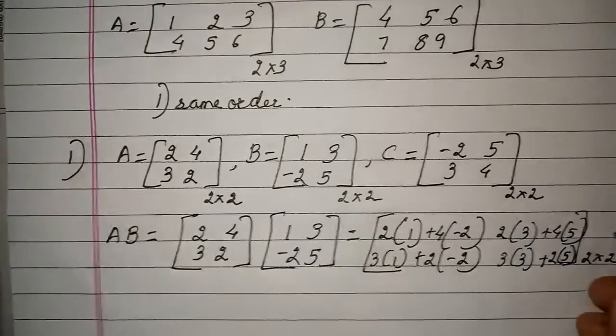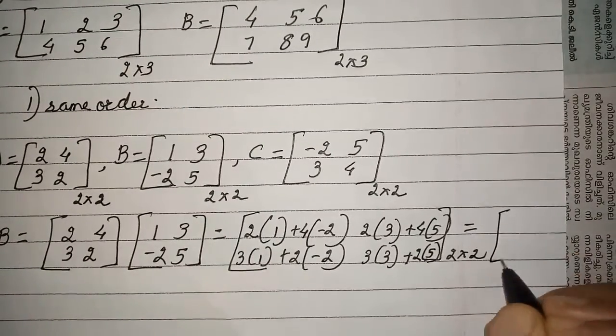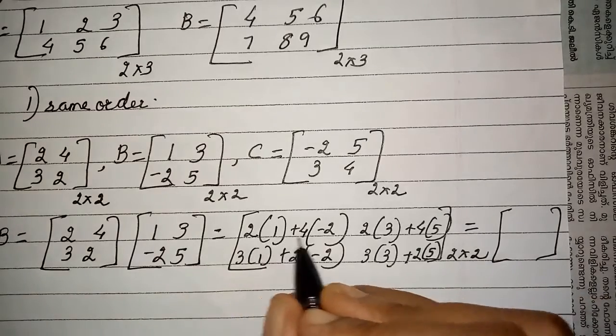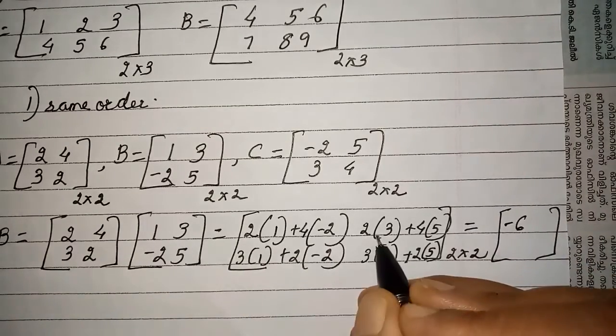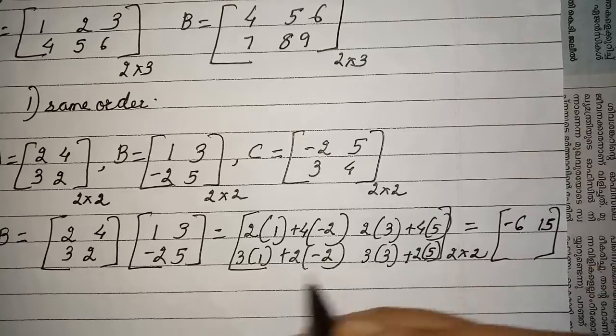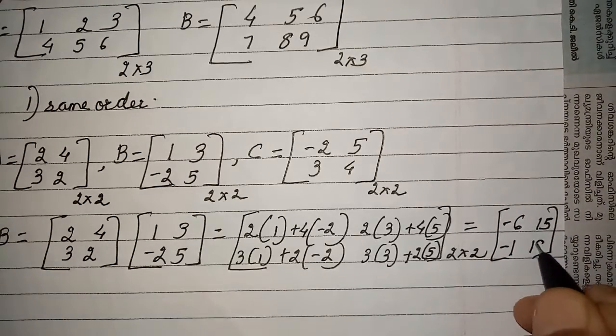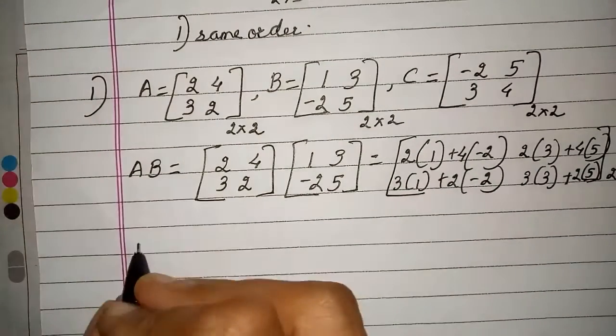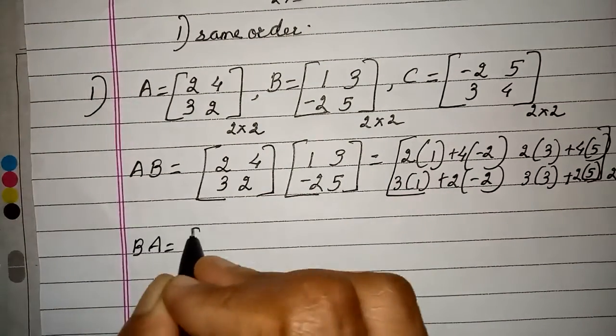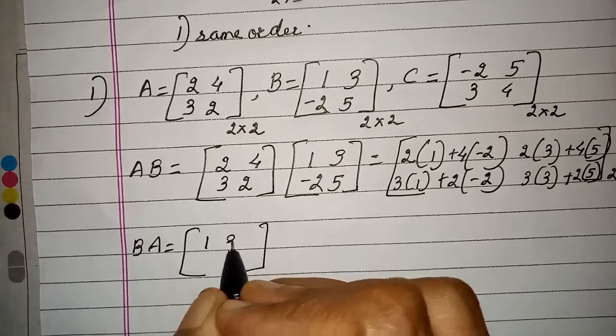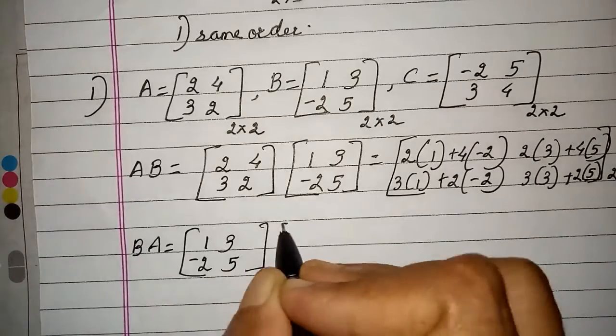So what it comes out to be, I'll do it here. 2 and minus 8. 6 plus 9. 3 minus 4. 9 plus 10. So this is my AB. Now children, let us do BA. BA also, matrix multiplication is possible because both the matrices are of the same order.